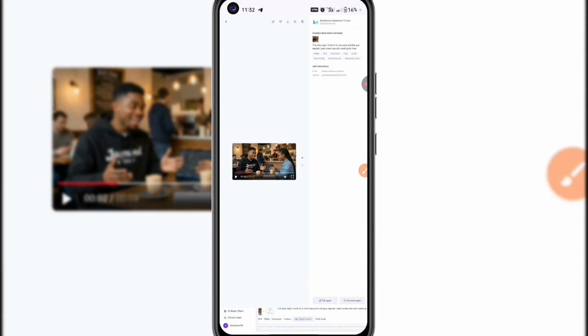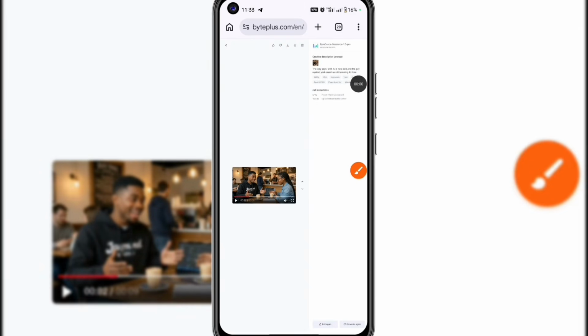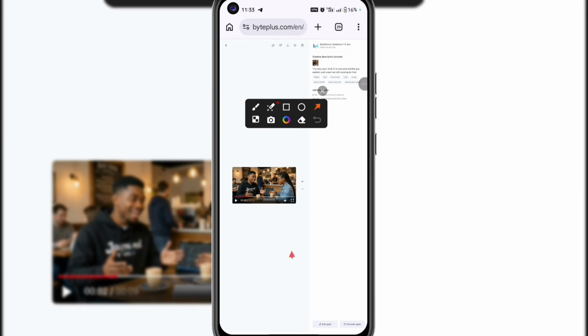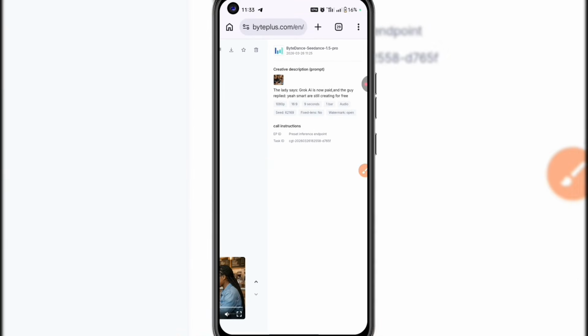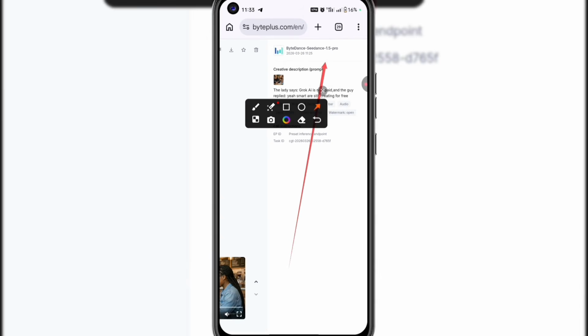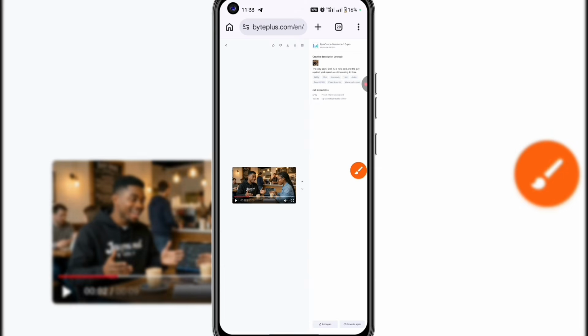Now, if you notice that I made a mistake in the prompting, that's why the AI also made a mistake. Instead of saying smart creators, it said smart, just as the way my prompt is. And also, to save your video is very easy. Just click at this top here. You are going to see the option to download this straight to your phone. This video was generated using Cadence 1.5 Pro. It's a really powerful AI model, so if you are getting access to this information now, make sure to utilize it.